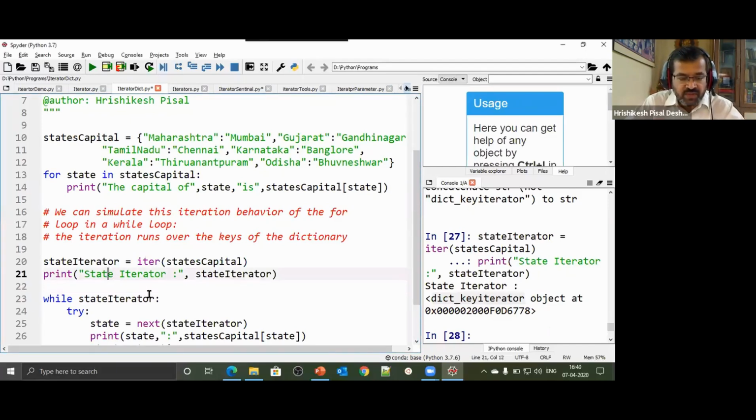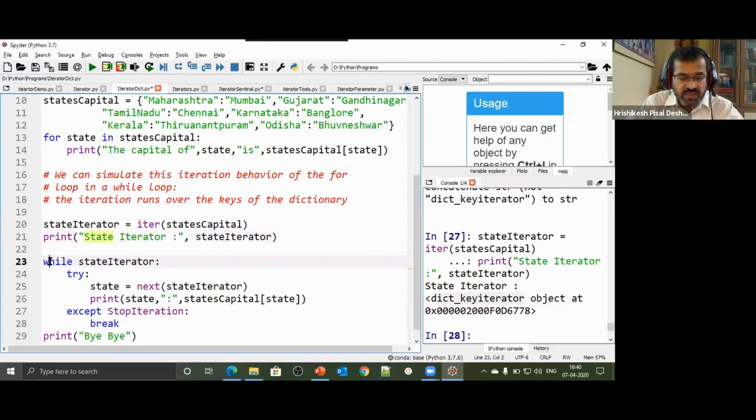So now I'm going to cycle through that. I will say while state iterator, as long as the iterator doesn't return false, I say state is equal to next of state iterator. Since the state iterator cycles through the keys, I'm going to get only the key. Once I get the key, I say state capital of state. I supply the key, and the moment I supply the key, I'll get the value. So we'll iterate through it one after another, one by one, and then we'll see how it actually works.